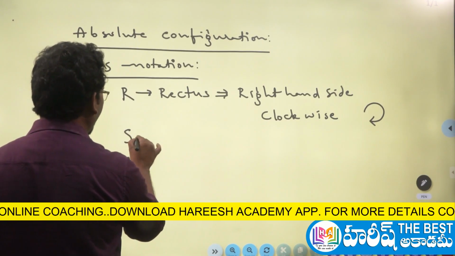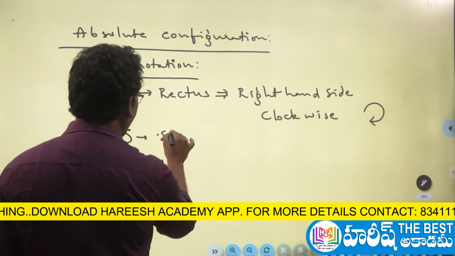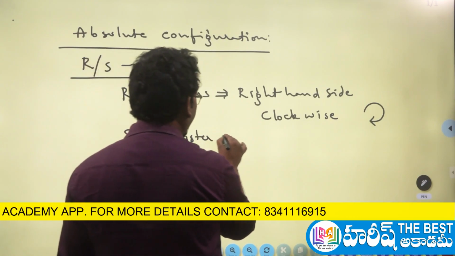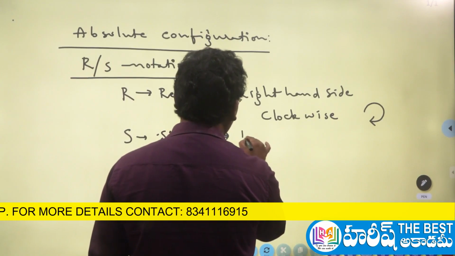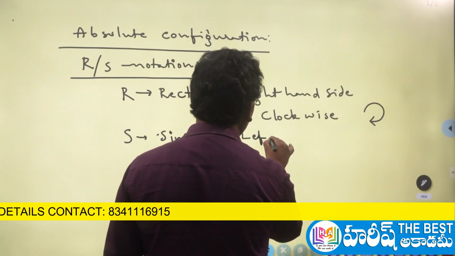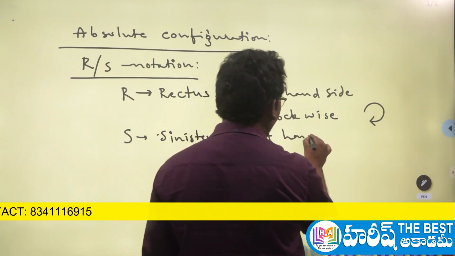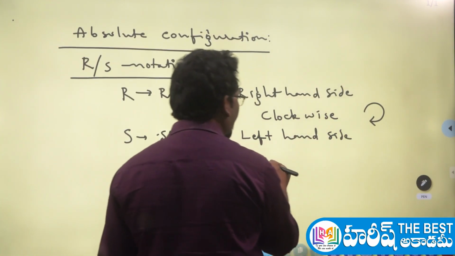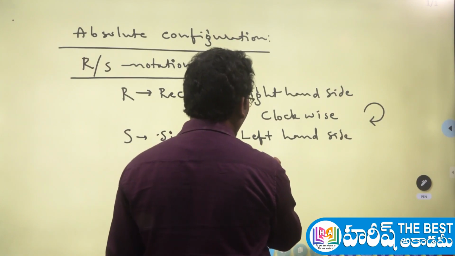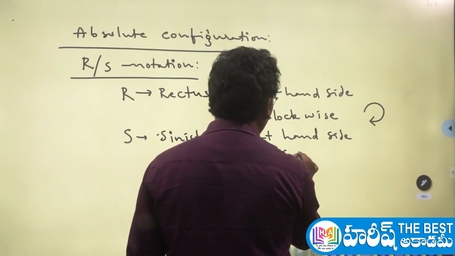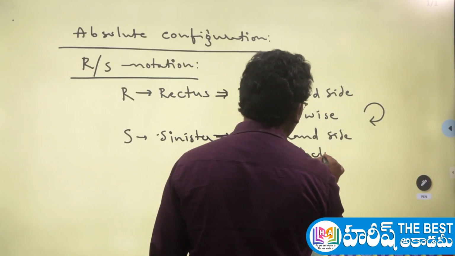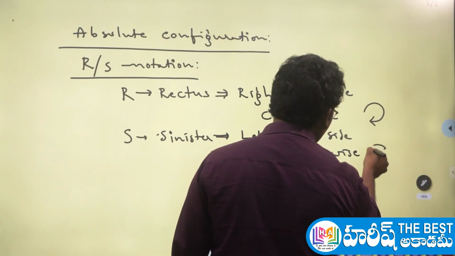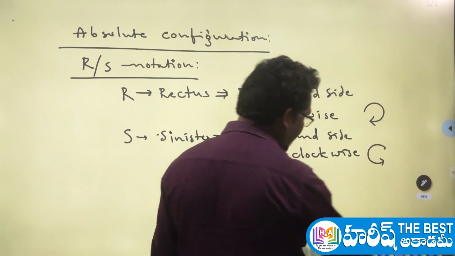S is derived from sinister. So what is sinister? Sinister is nothing but left hand side, or you can say anti-clockwise or counterclockwise. So the direction can be represented like this here.